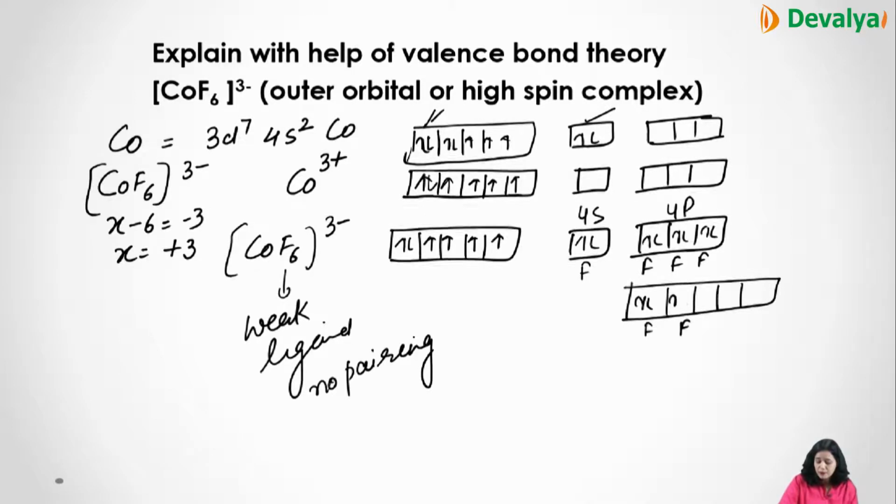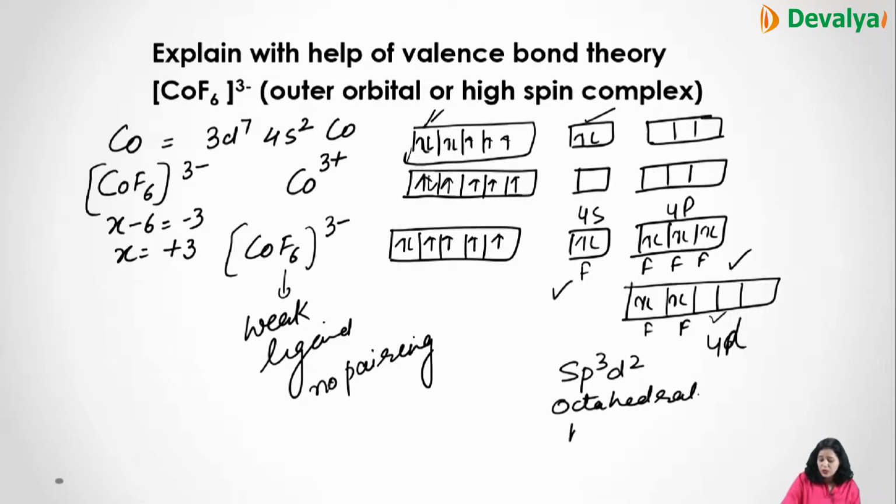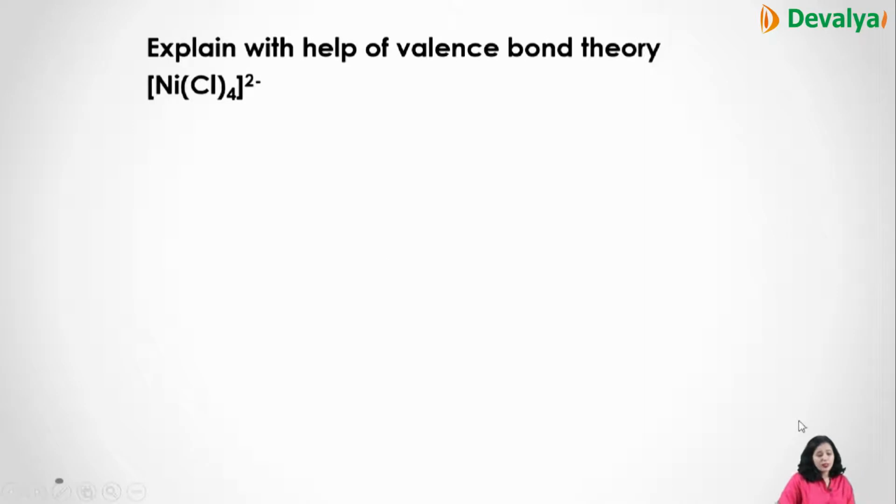This is 4d. So 1 in s, 3 here, 2 here. So the hybridization is sp3d2. Shape will be octahedral because they are giving the electrons in the outer 4d orbital. So this is your high spin complex and outer orbital complex, which is totally reverse of what we did earlier.